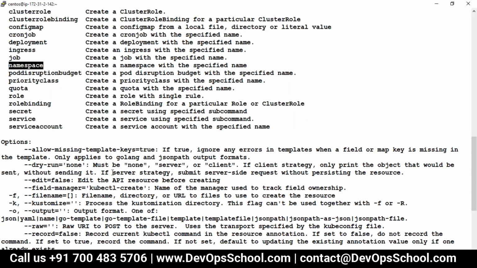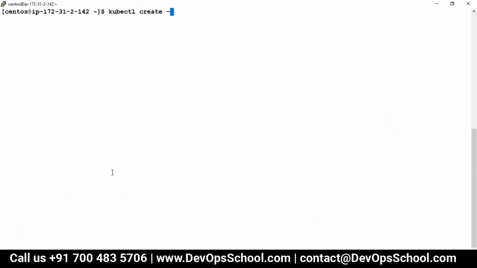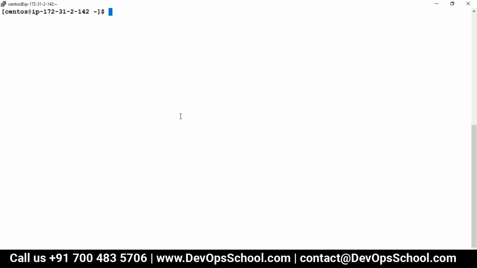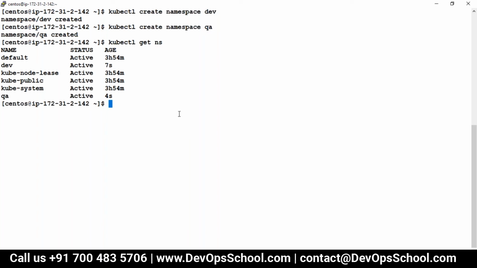namespace. So here I got to know a few things, I'm learning myself. Namespace, you can write in short name also, but I don't know what to write after that. -h, please remember all the time. So here I want to create namespace. This is the example. This is the way you will learn and then you become a pro. So I want to create dev, I want to create QA, then get ns, and here you see dev namespace, QA namespace, very simple. So you got the namespace created and done.